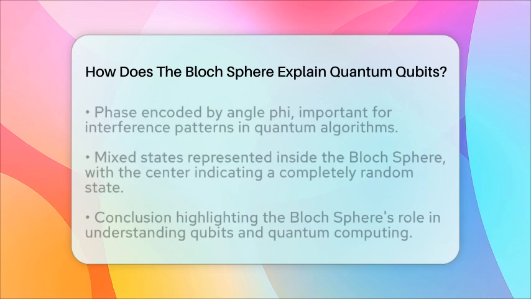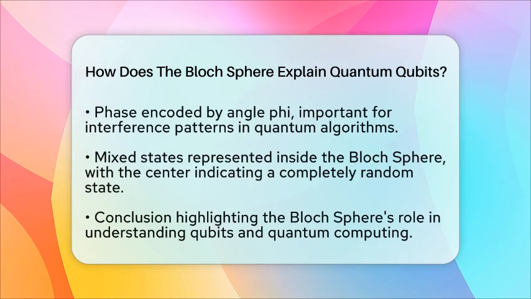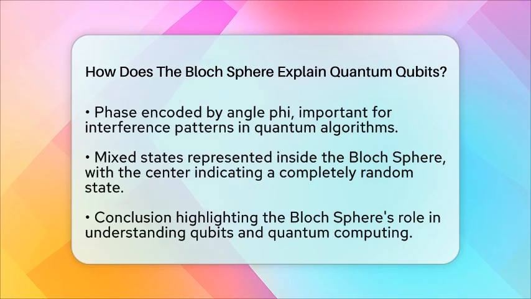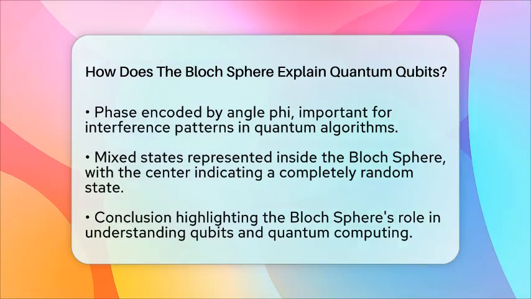Lastly, we should mention mixed states. While pure states lie on the surface of the Bloch sphere, mixed states, which represent statistical mixtures of qubit states, are found inside the sphere. The center of the sphere represents a completely random state.